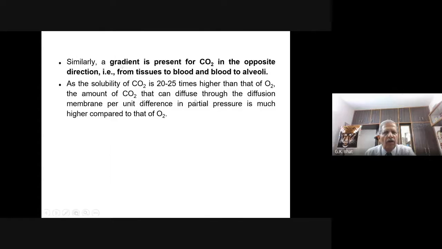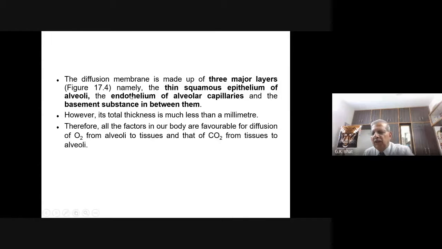Similarly, a gradient is present for carbon dioxide in the opposite direction. This is what I already explained, from tissues to blood and blood to alveoli. As the solubility of carbon dioxide is 20 to 25 times higher than that of oxygen, which is a very important point, the amount of carbon dioxide that can diffuse across the diffusion membrane per unit difference in partial pressure is much higher compared to that of oxygen, because solubility is 20 to 25 times higher.